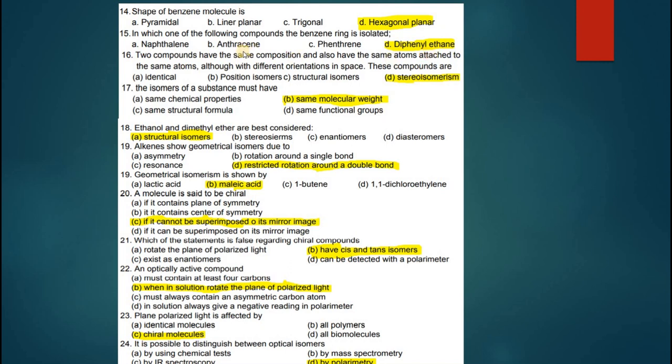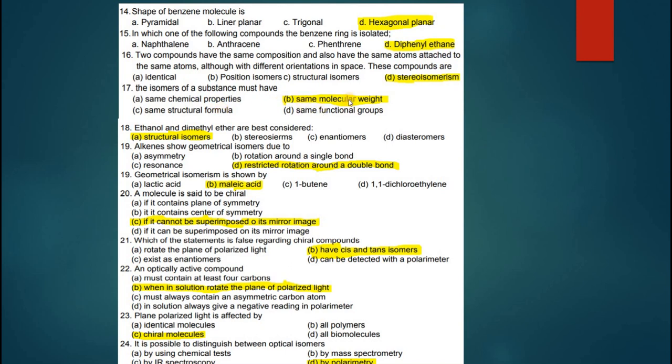2 compounds have the same composition and also have the same atoms attached to the same atoms, although with different orientation in space. Whenever there is different orientation in space, such a kind of isomerism is called stereoisomerism, which is not position isomerism or structural isomerism. The isomers of a substance must have the same chemical properties, same molecular weight, same structural formula, same functional group.